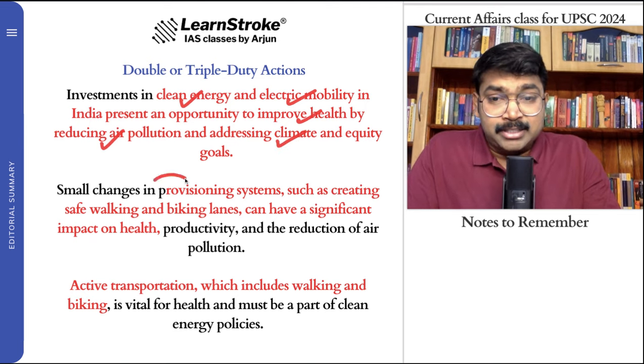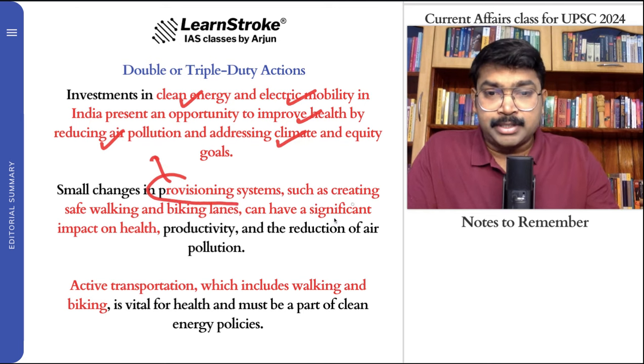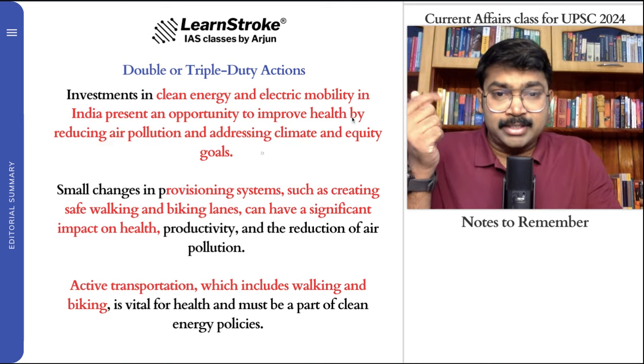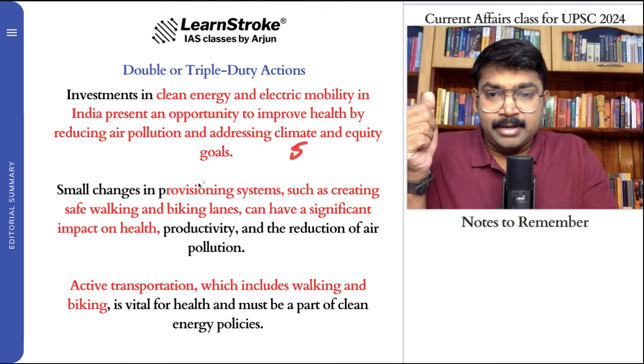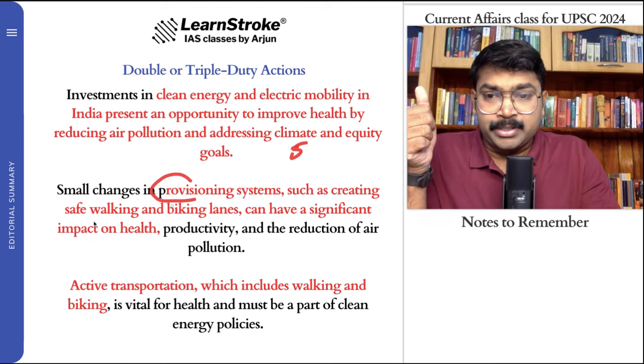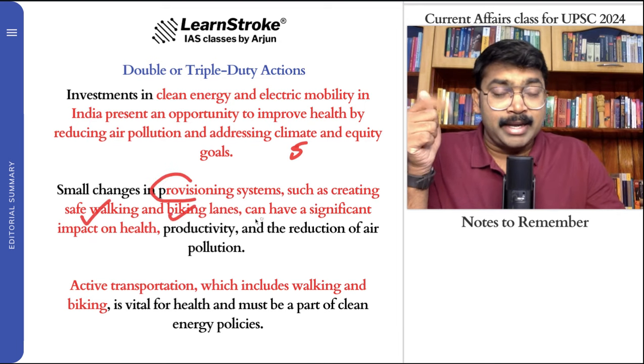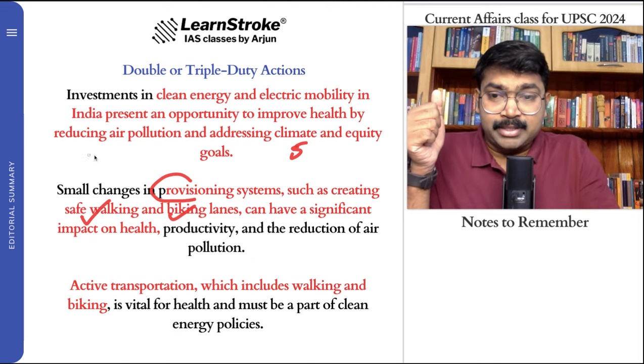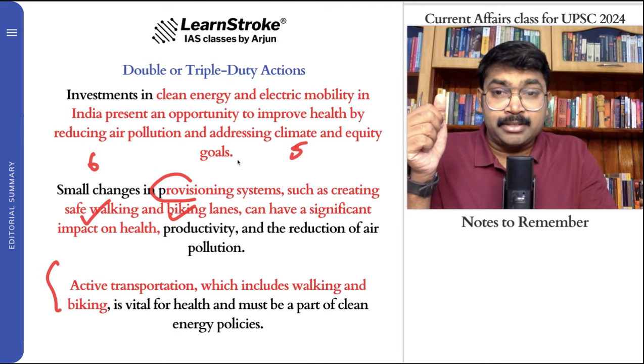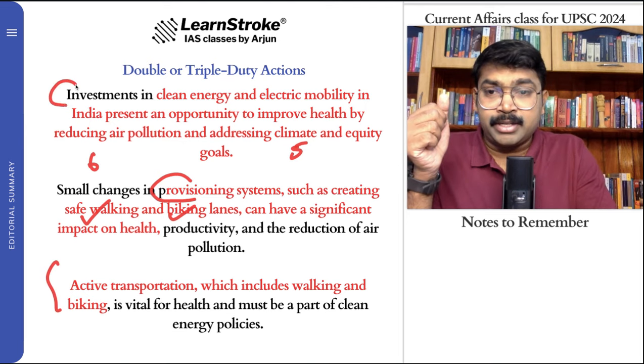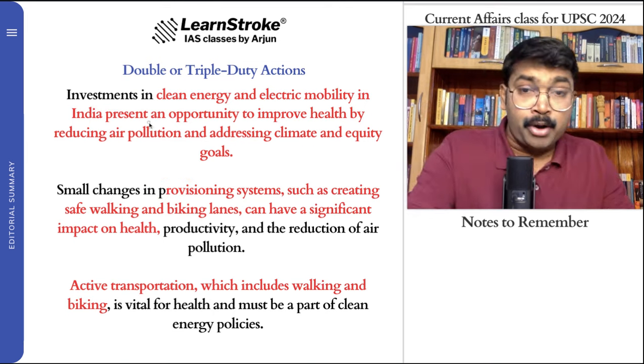And some changes in the provisioning system. You know what the provisioning system is. Again, in addition to these 5 points, point number 6 is safe walking and biking lanes for cycles. So you can see 6 points in investment. That means investments in 6 important areas are important.